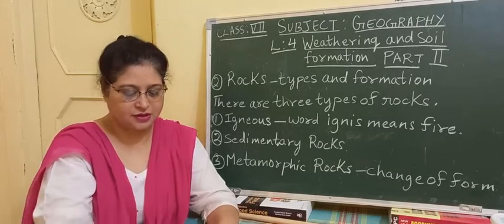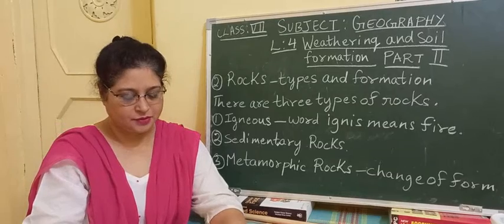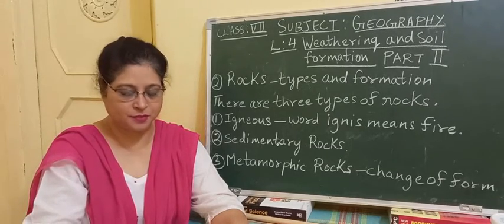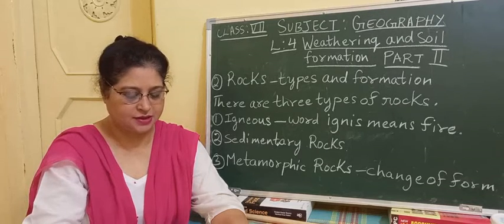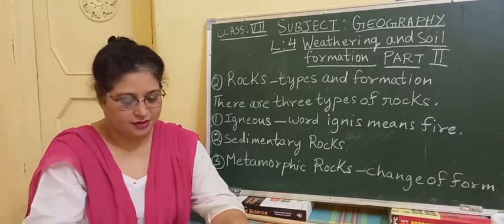All earth materials consist of rocks and minerals. According to the definition, a mineral has a definite chemical composition with its own chemical and physical properties. So this is what a mineral is.